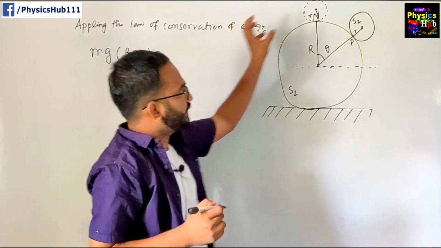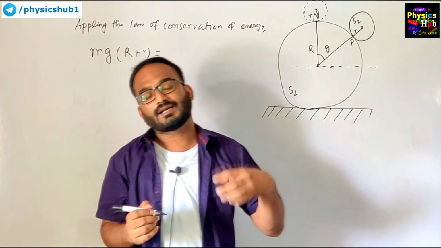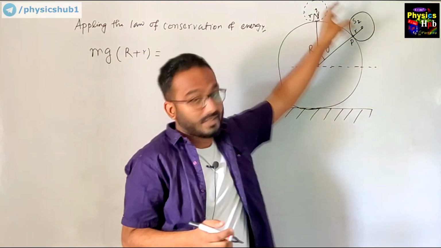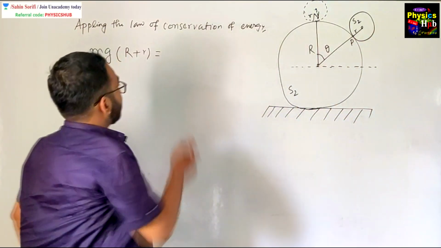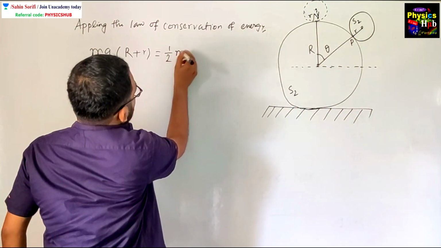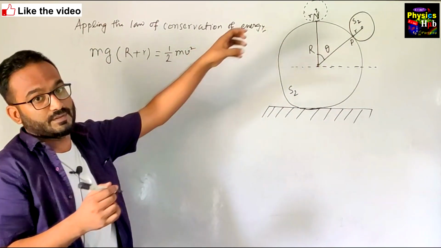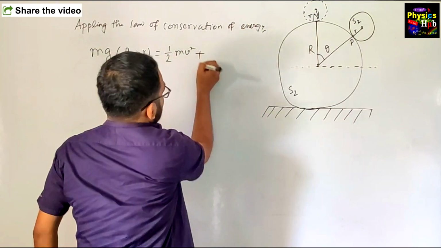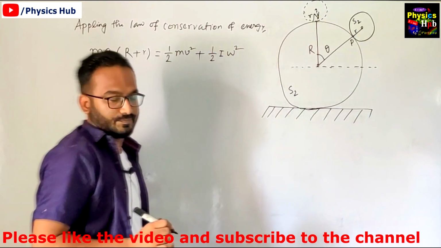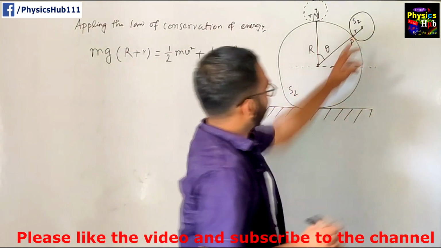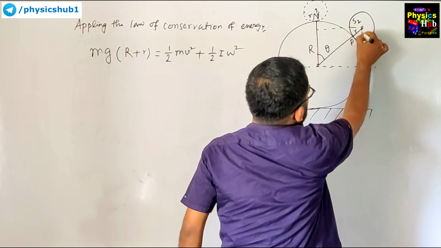Now the sphere is rolling, so it will have two types of energies: translational kinetic energy, and rotational kinetic energy from the rolling motion. The translational kinetic energy will be half m v square, where v is the instantaneous velocity of the sphere, plus the rotational kinetic energy, half I omega square. And at this position the height becomes this.